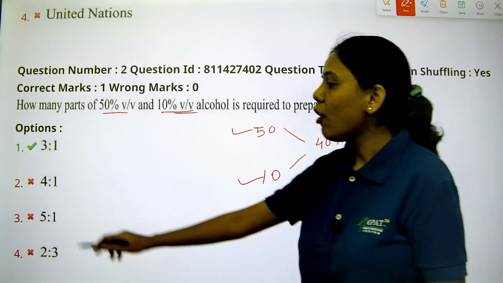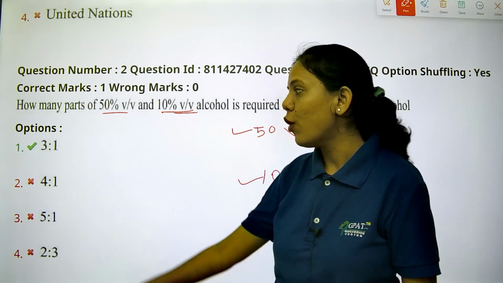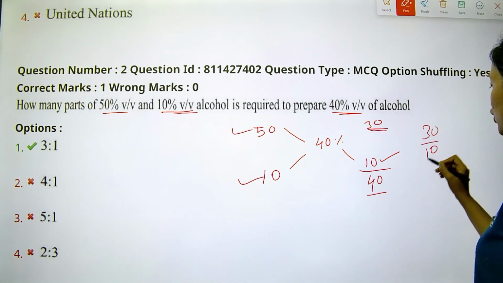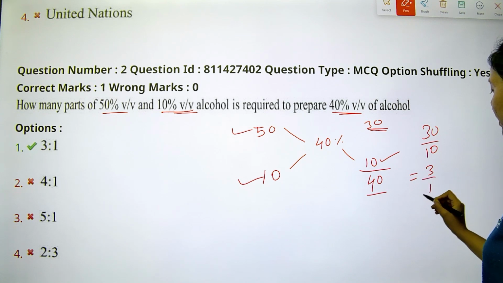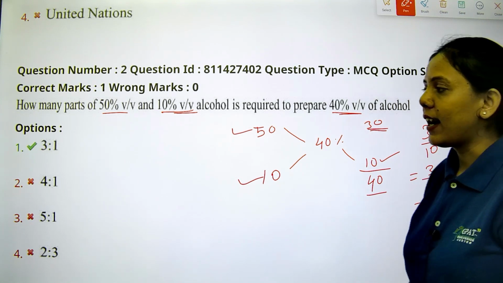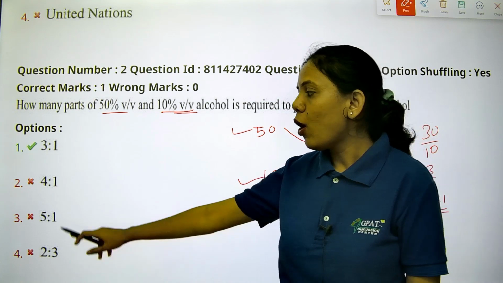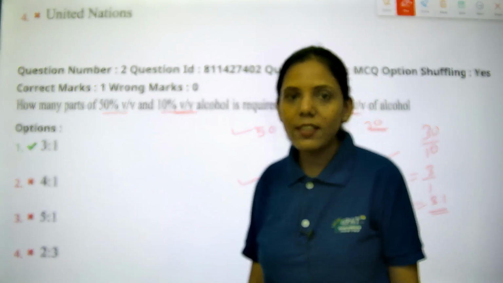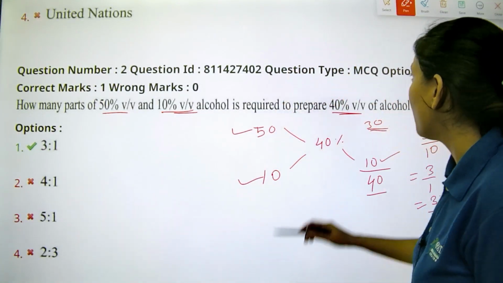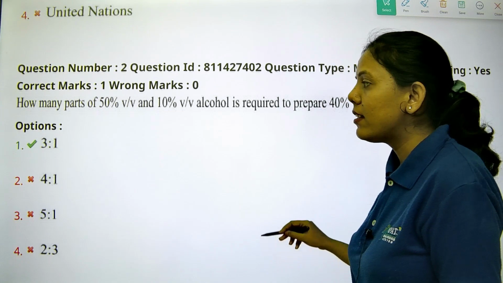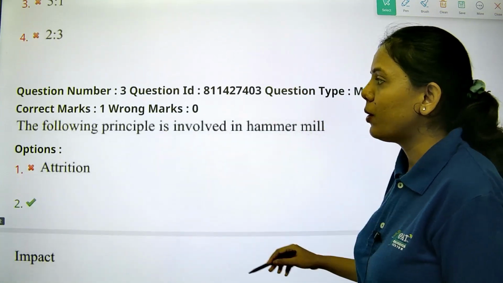If you see the options, they have given them in ratio form. So if you take the ratio, it will be 30 by 10, that is 3 is to 1. So 3 is to 1 is the right answer, and option first is the right answer. The rest of the options are not correct. So first is the right answer based upon the allegation method. This was already discussed in our live classes also.